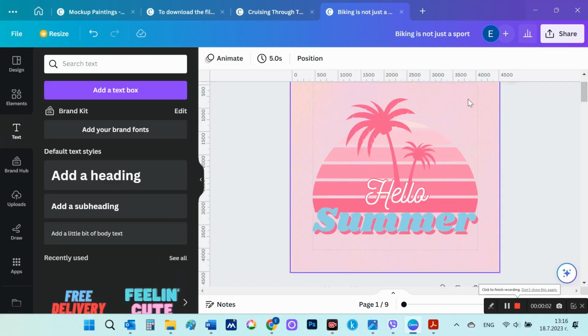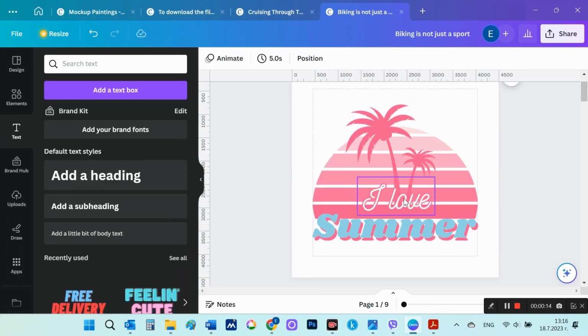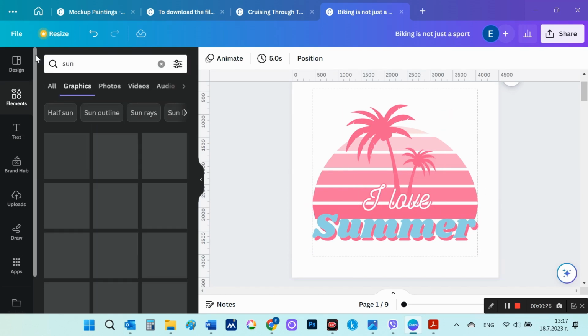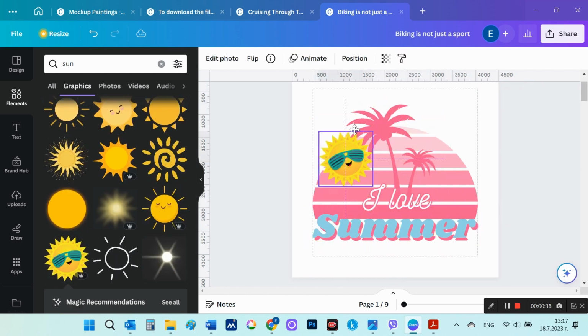I will use this model here. I'll delete the background. I will change the caption here. I will add more palm trees and a few other elements.